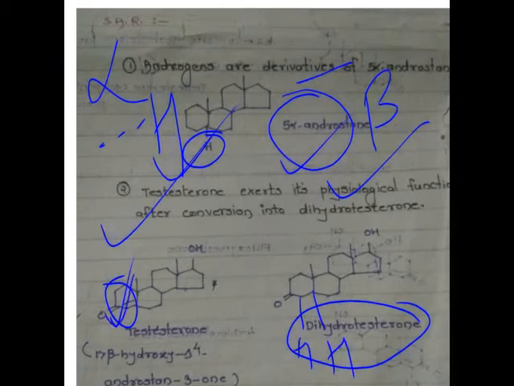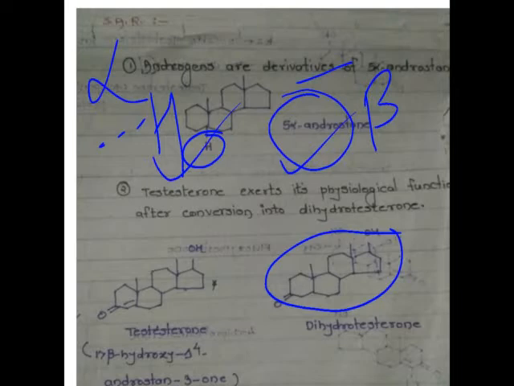Here what is there, there is a double bond. So we do the reduction of the double bond, we add hydrogen, and when hydrogen is added, the double bond goes away. So these two hydrogens are present. So the structure is called dihydrotestosterone. So testosterone on reduction due to the hydrogen is converted into dihydrotestosterone, and this dihydrotestosterone actually shows the activity. So it shows the physiological function.